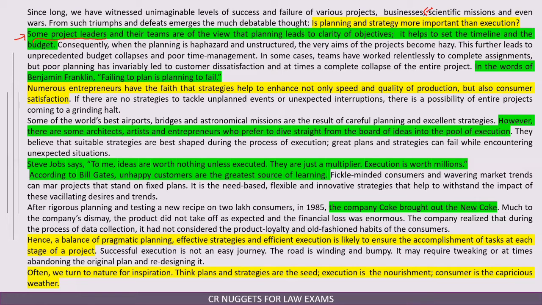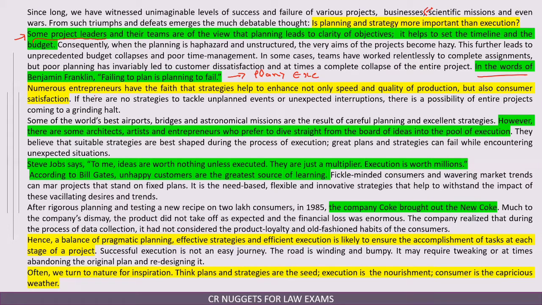But here in the green, some project leaders believe that planning is important. It leads to clarity of objective. The entire second paragraph is about this. Then the author has given a quote by Benjamin Franklin, that failing to plan is planning to fail. So till here we know that planning is more important than execution.